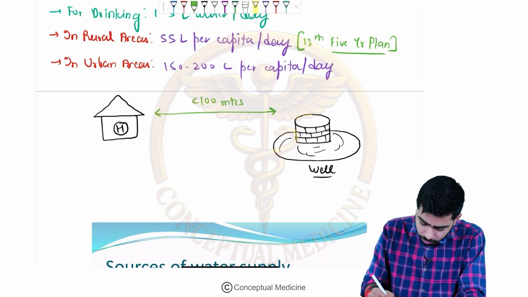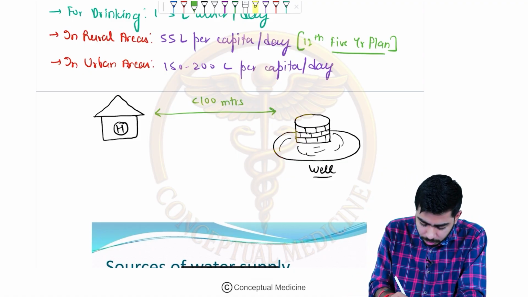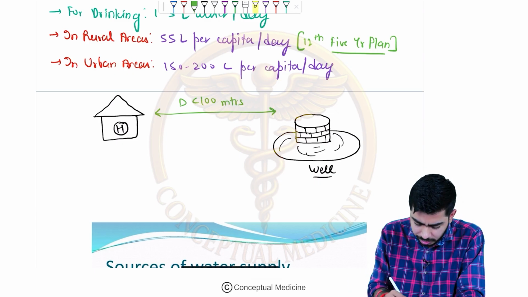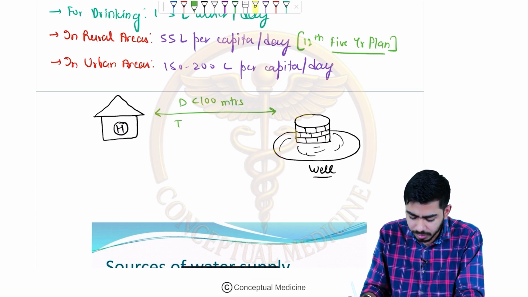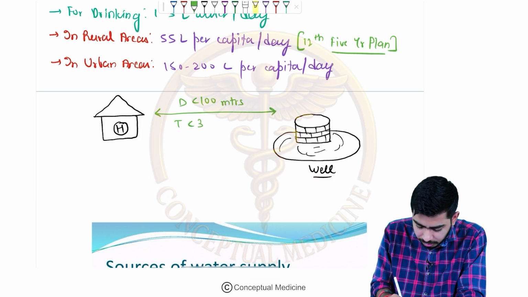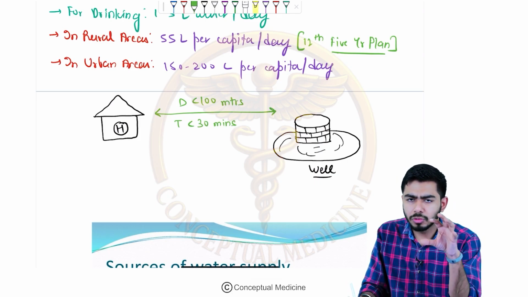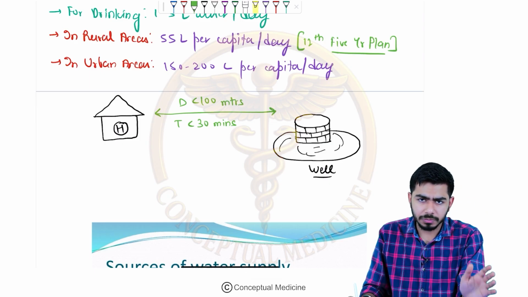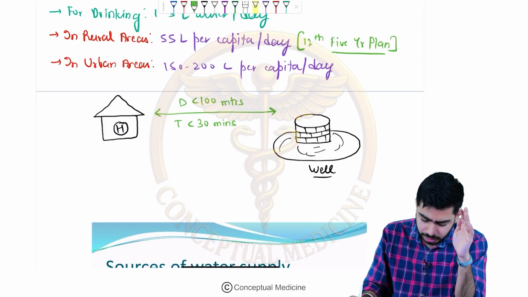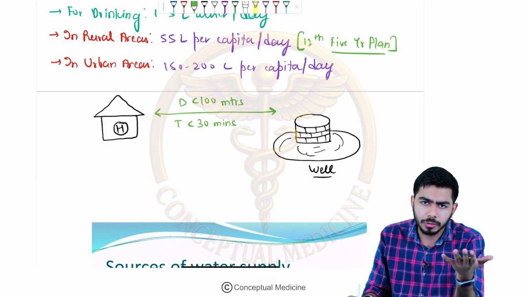So that's the thing. Here, if I talk about the time taken, d is for distance, and t is for time, if I am considering. So time taken should be less than 30 minutes, guys. Time taken should be less than 30 minutes. That is the motto over here in rural areas especially, right? If you are clear with that, now we shall talk about the sources of water, right?